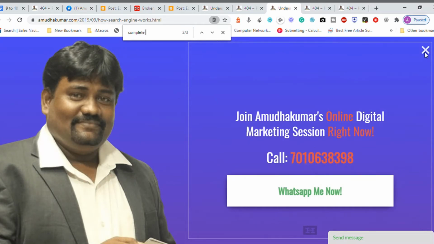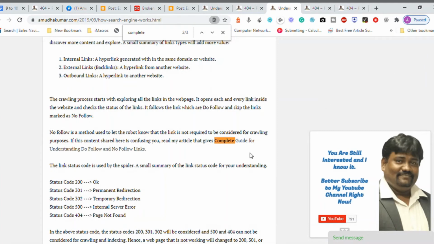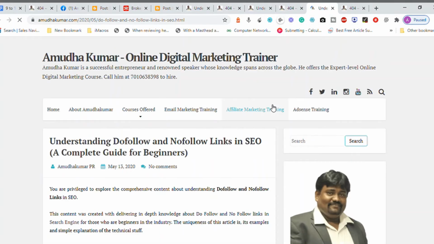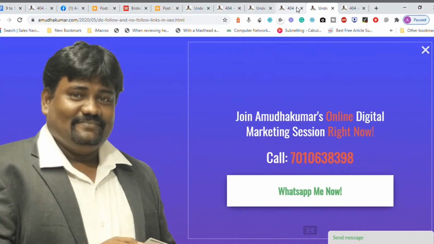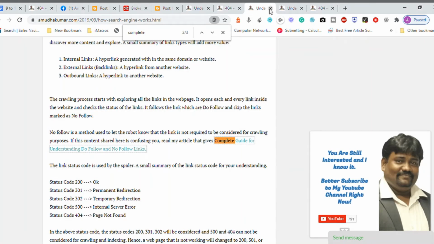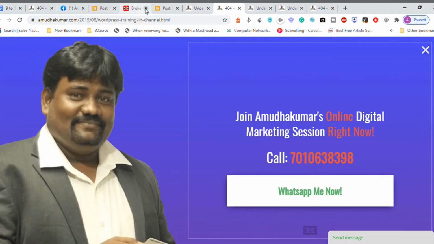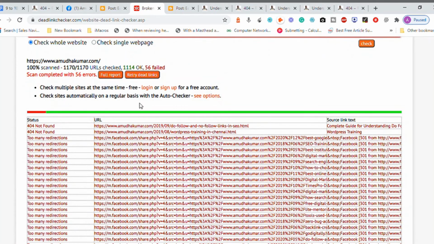So when we look into this one, the complete guide for understanding do follow no follow, I reloaded this right now. So let me click open and see, it says it's working. So earlier it was not working, now it is working. So this is one technique, which means you need to figure out which is a working link and you need to replace where something is not working. Okay, and let me see, is there any other page not found?